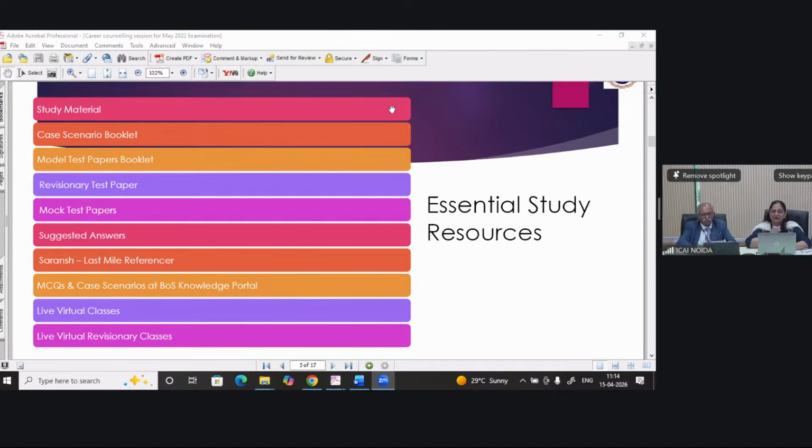Yes, one more thing, students. As Madam was discussing in the previous slide, 45% to 55% weightage is given to auditing standards and quality control.